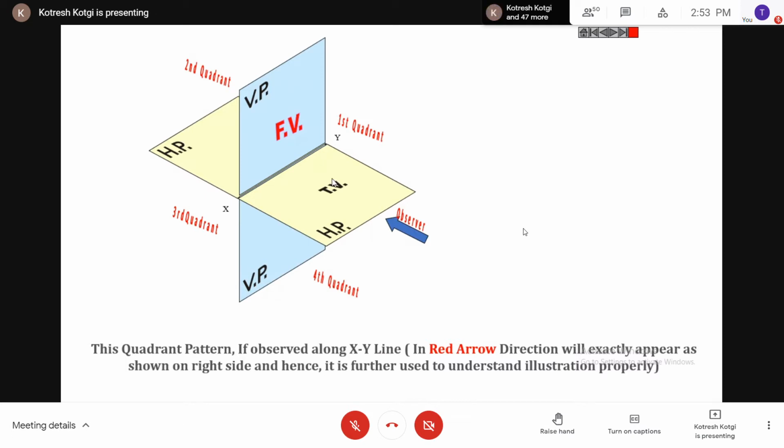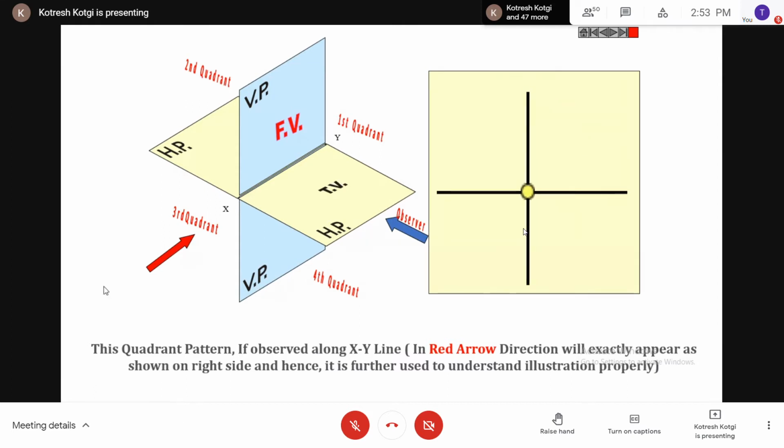No, sir. Next, if you see from this direction, this is how the quadrant looks. Am I right? See X and Y, and then VP, HP. This is the observer. Then first quadrant, second quadrant, third quadrant, fourth quadrant.